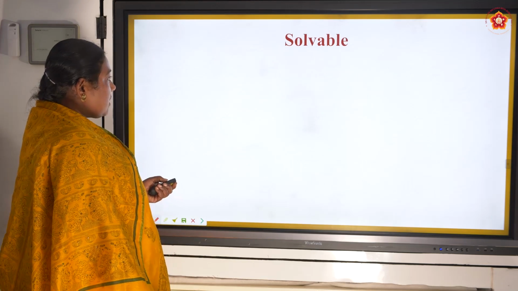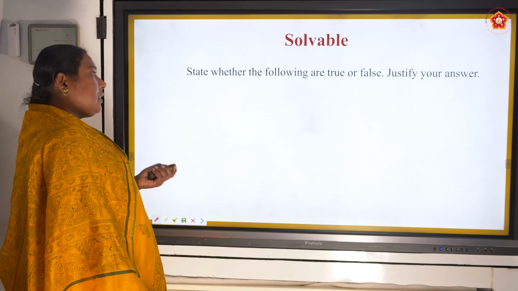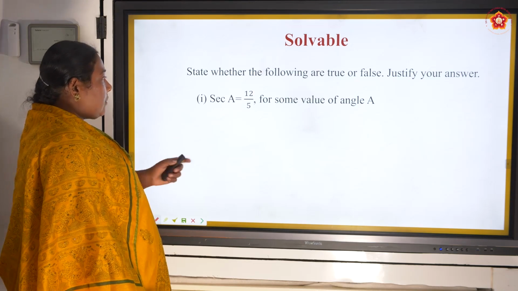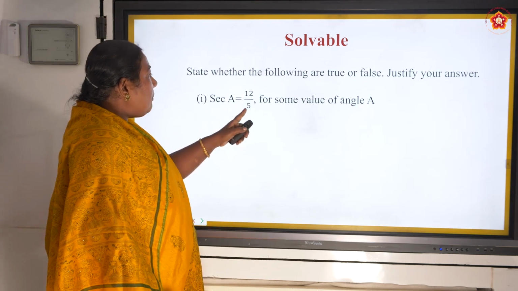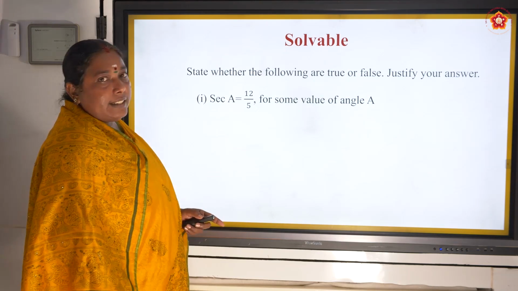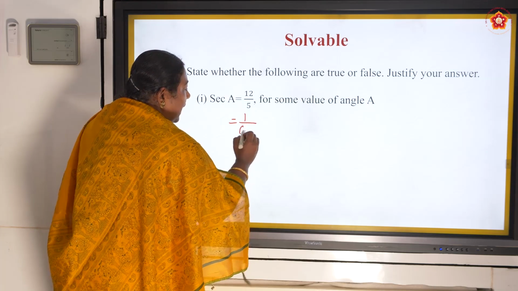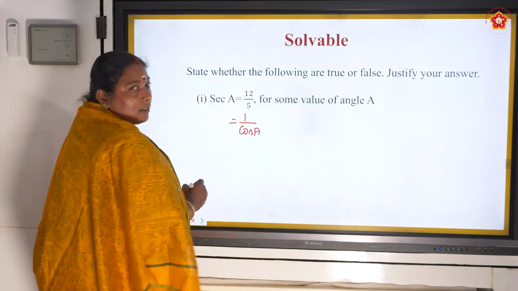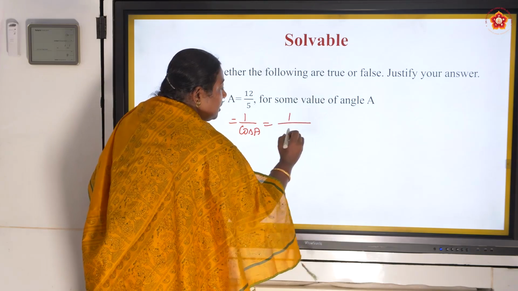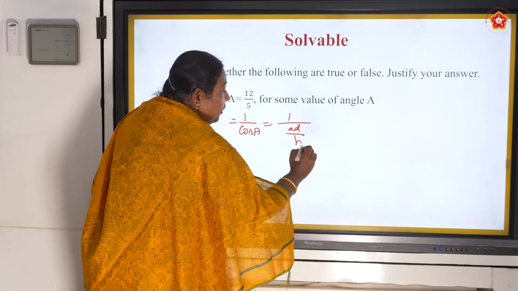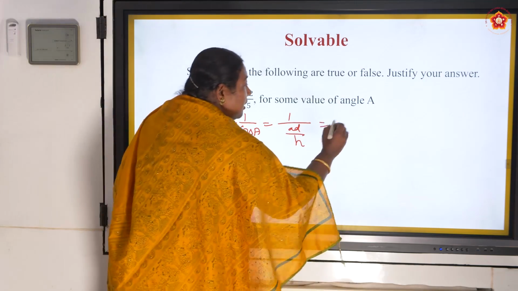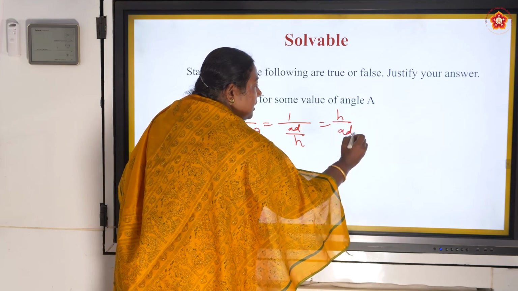Okay, next one. State whether the following is true or false. Secant A is equal to 12 by 5 for some value of angle A. What is secant? Secant is equal to 1 by cos A. Cos A is adjacent by hypotenuse, so secant is hypotenuse by adjacent.